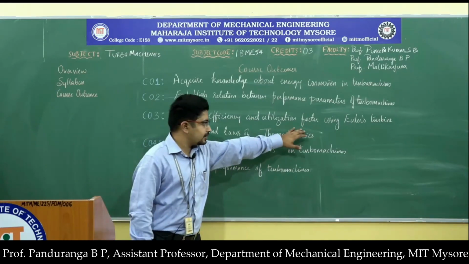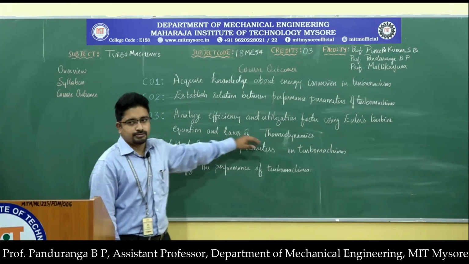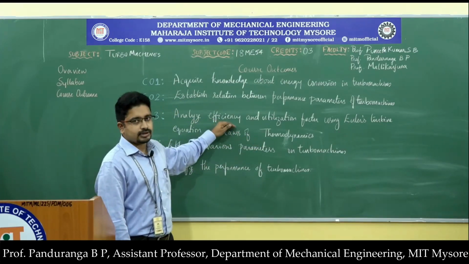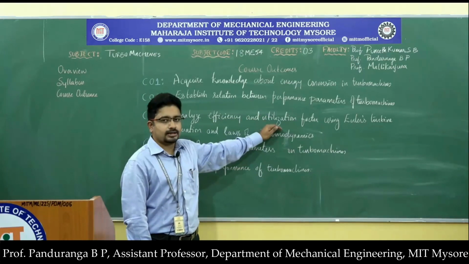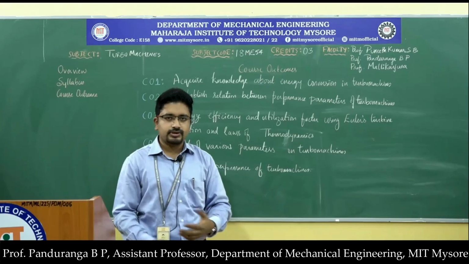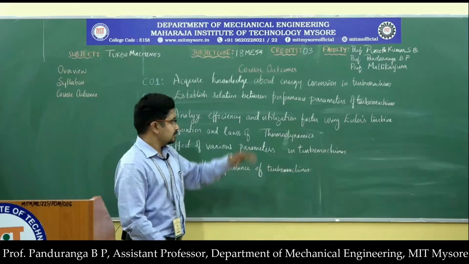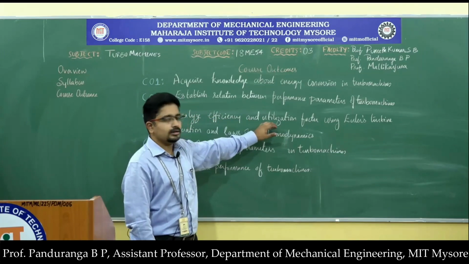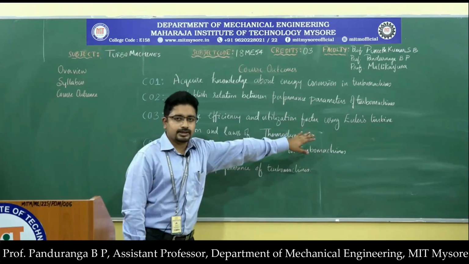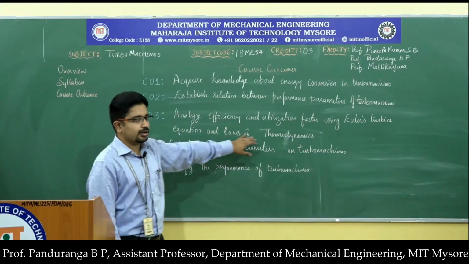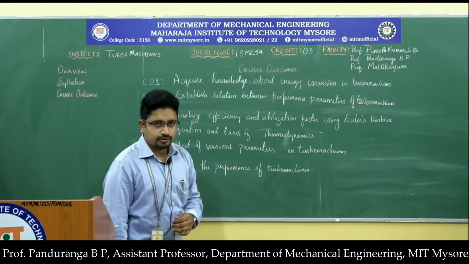So with the help of Euler's turbine equation and the laws of thermodynamics, you will be able to analyze the efficiency of the turbo machine and the utilization factor. Utilization factor is also another form of efficiency which we are going to study. So you will be able to analyze the efficiency and utilization factor of a turbo machine with the help of the basic equation, that is Euler's turbine equation, and the laws of thermodynamics which we study in module 1.